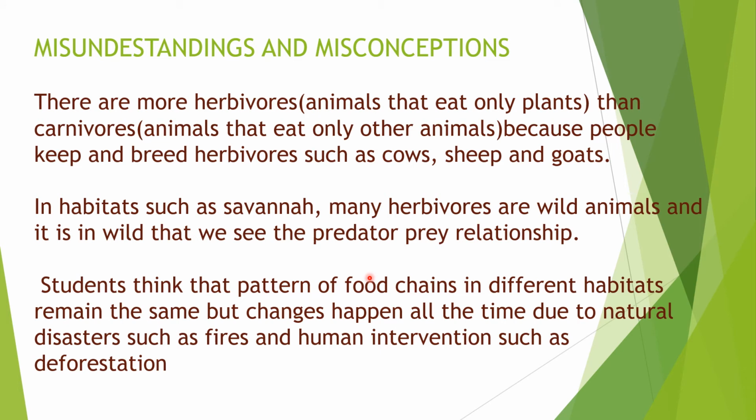Misunderstandings and misconceptions: that there are more herbivorous animals that eat only plants than carnivorous animals that eat only other animals. Herbivorous animals eat only plants, and carnivorous animals eat other animals. There are more herbivorous animals because people keep breeding herbivorous animals such as cows, sheep, and goats. In habitats such as the savanna, many herbivores are wild animals because we see the predator and prey relationship.